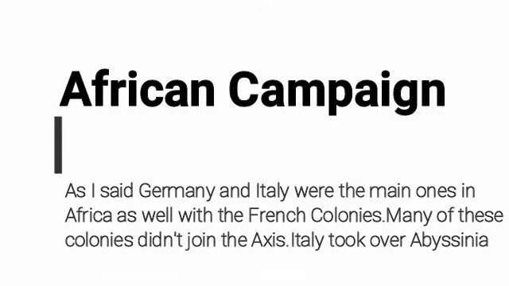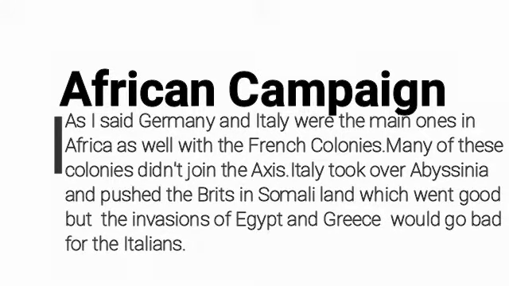African campaign. As I said, Germany and Italy were the main ones in Africa, as well as the French colonies. Many of these colonies did not join the Axis. Italy took over Abyssinia and pushed the Brits in Somaliland, which went good, but the invasion of Egypt and Greece would go bad for the Italians.